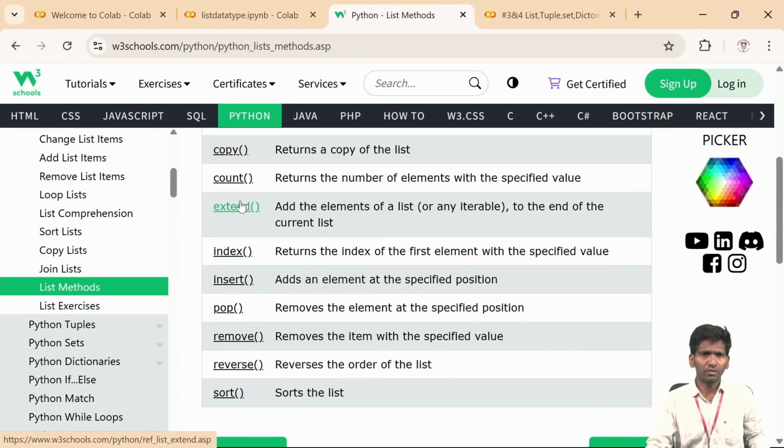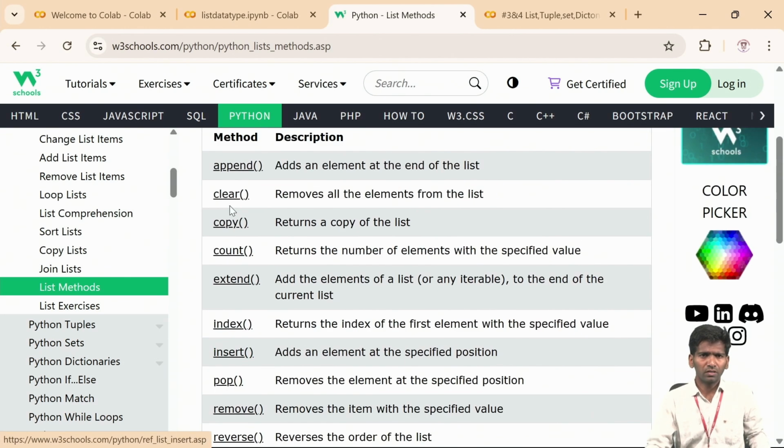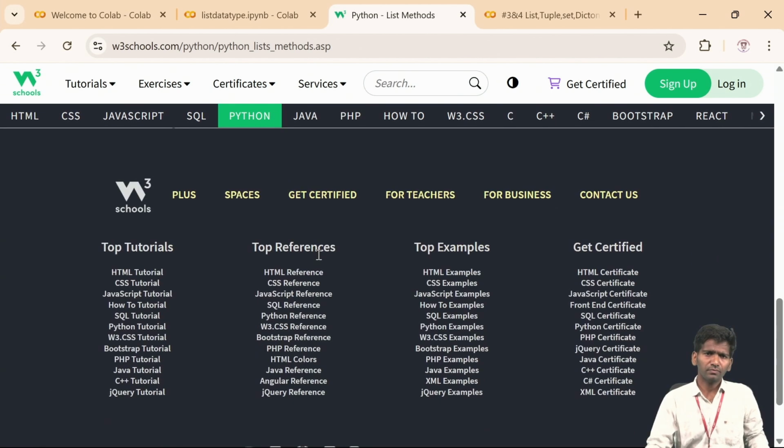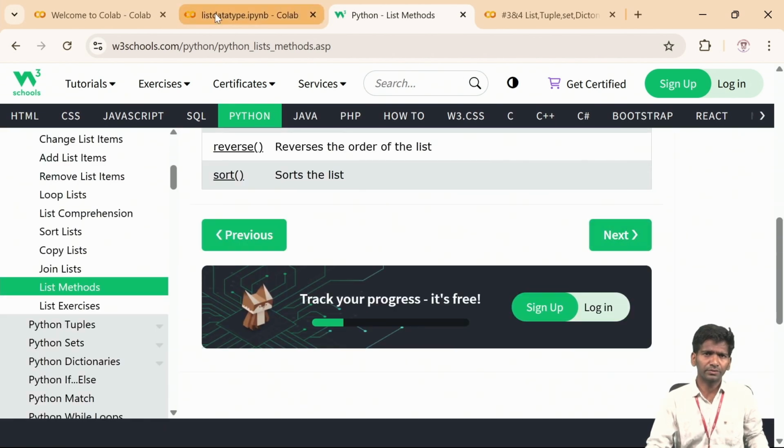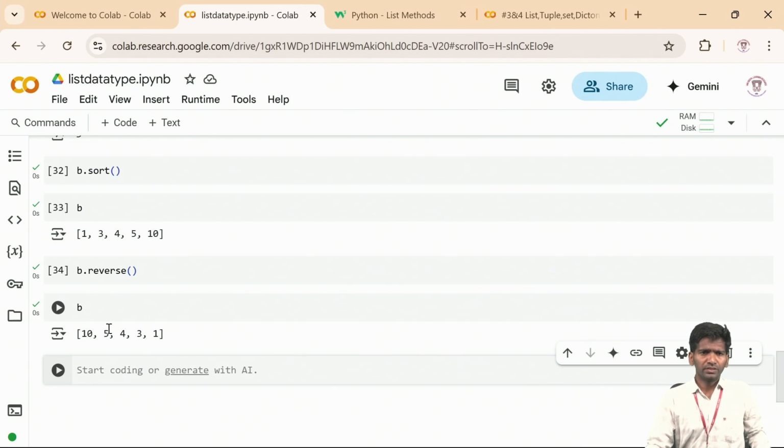So I think we have seen all this. These are all the operations that can be applied on the list. You can refer to this also, and you can practice here also. So this is how the operations take place in a list. There is one more thing that I want to share with the list. A list can also be broken down into chunks.